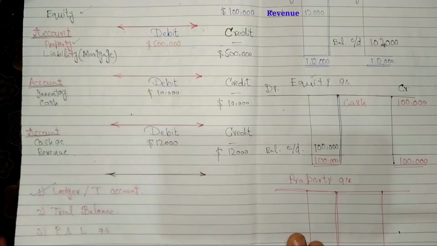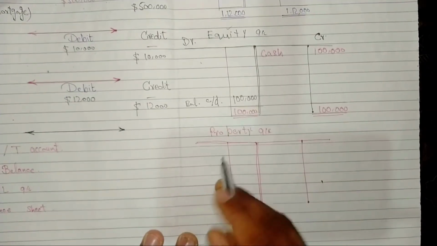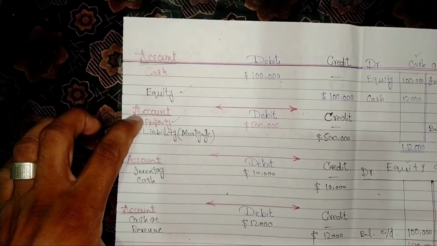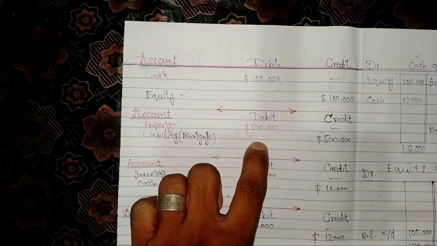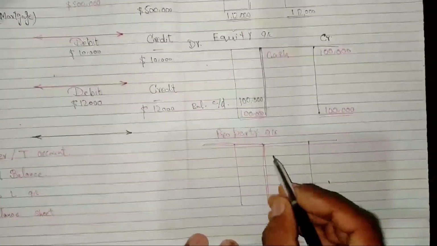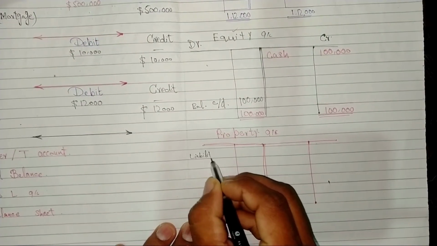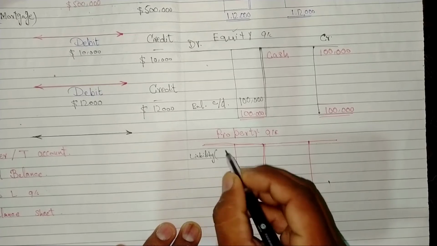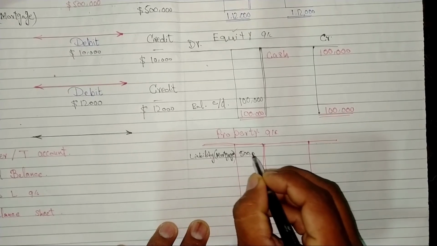Ledger format is here. We enter the amounts of property debit with liability amounting $500,000. Property debit with liability or mortgage, $500,000.